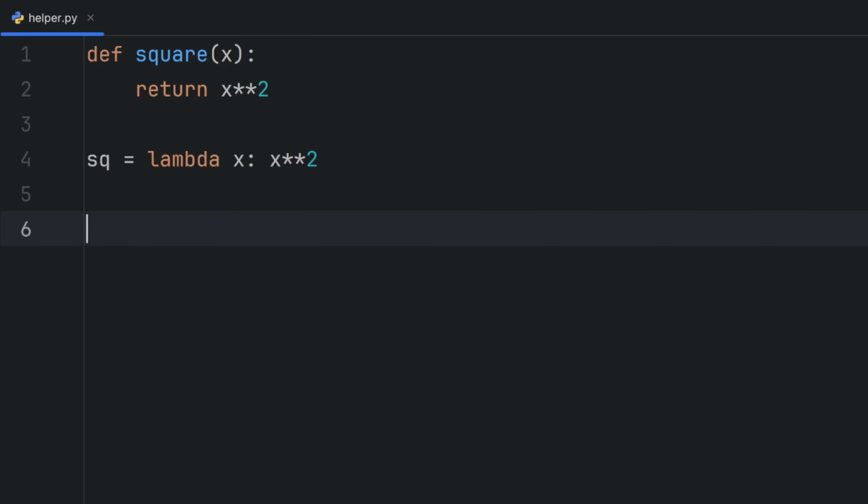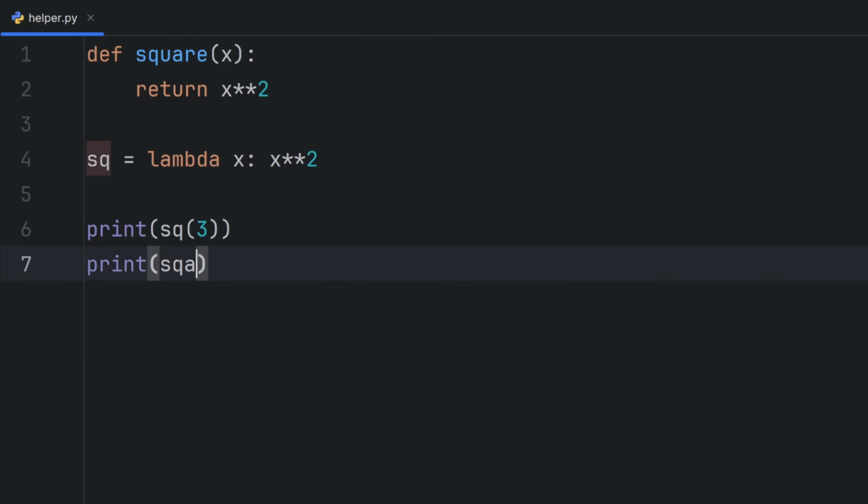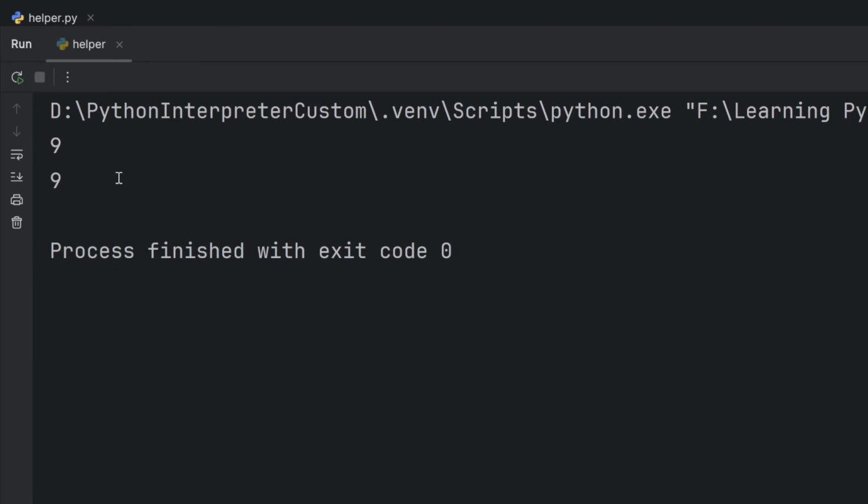And when I call them both, for example, print square of, let's say, 3, this should print 9. And if I call again print square of 3, this should also print 9. And as you can see, they both printed 9.